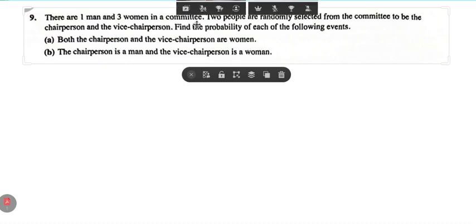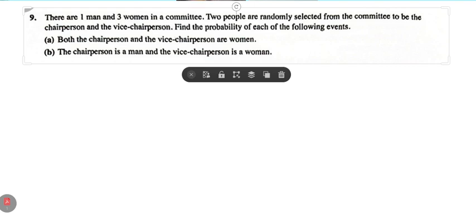There are one man and three women in a committee. Now, two people are randomly selected from the committee to be a chairperson and a vice chairperson. Find the probability of each of the following events. Now, here we have to write it out, the total committee.